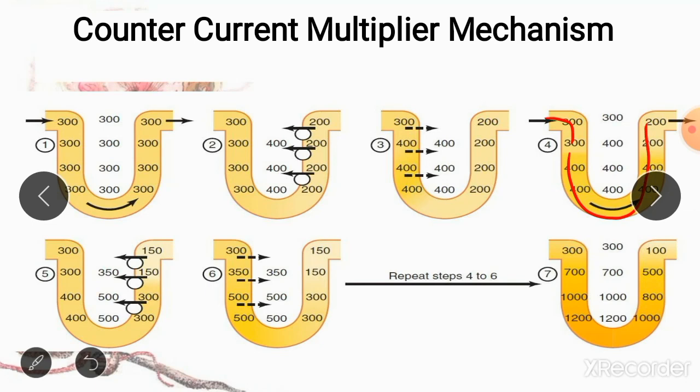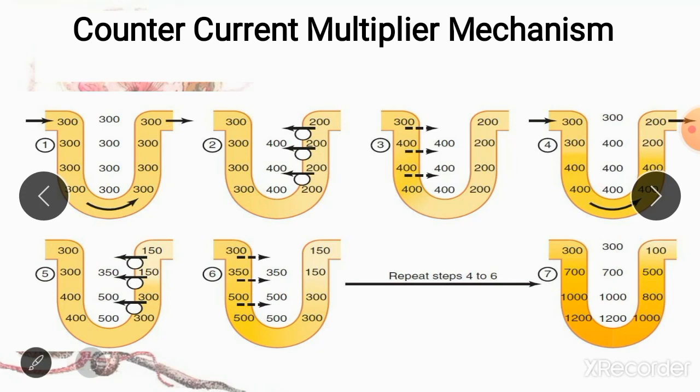The new fluid which reaches the ascending limb is again going to be treated by the sodium potassium 2 chloride transporter. It is going to pump ions from the nephron into the interstitium till there is a difference of 200 milliosmoles. Again the descending limb is going to lose water until its osmolarity becomes equal to the renal medulla.